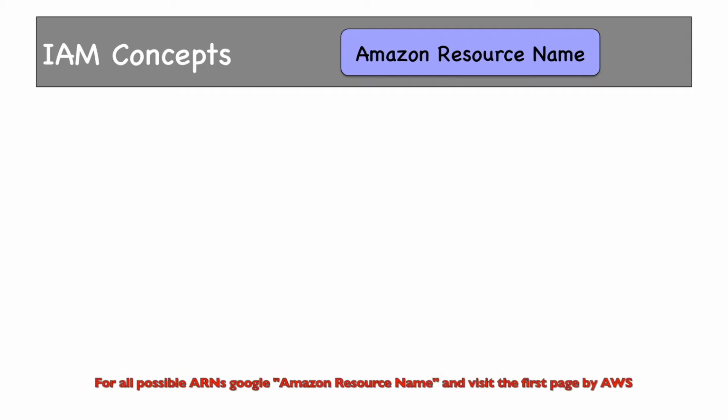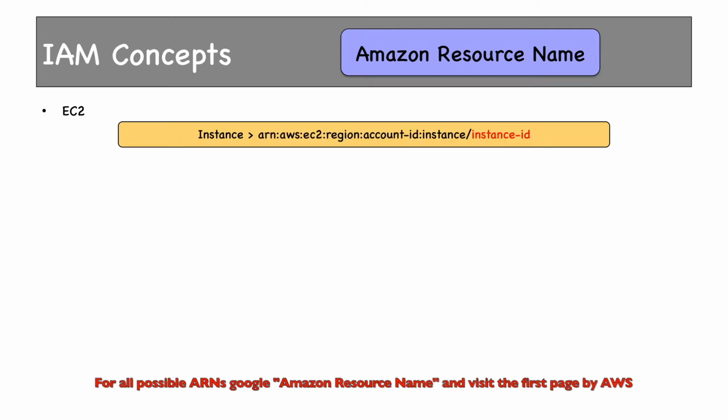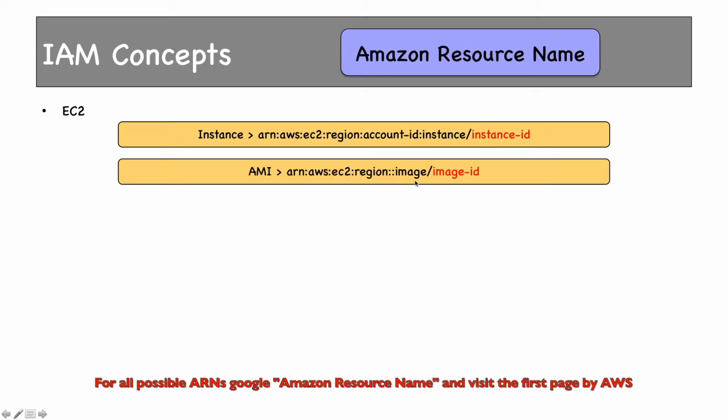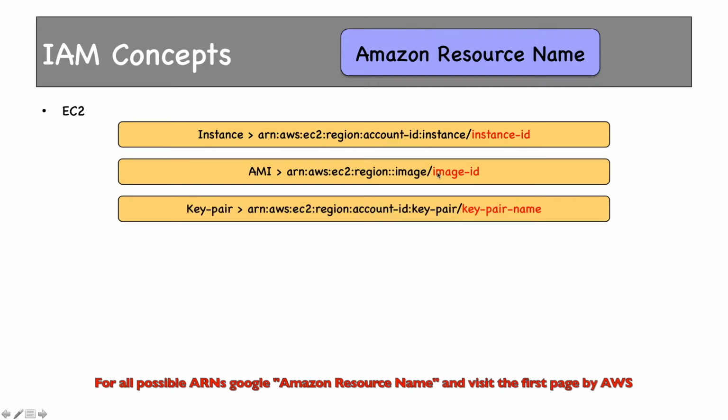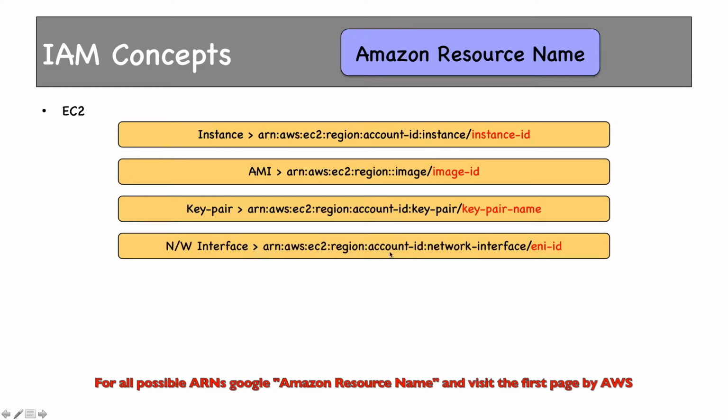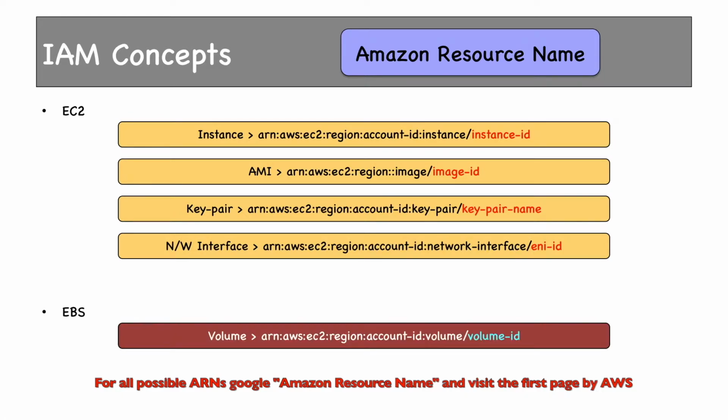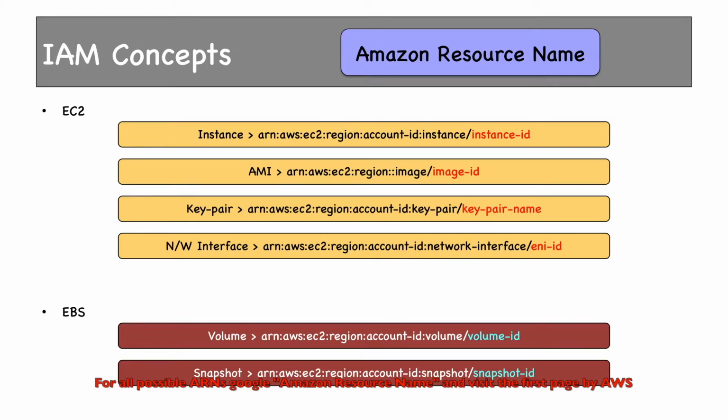Let's see some examples. In EC2 we have multiple resource types. This is for the EC2 instance itself. The resource type is instance and then slash the instance ID, which is the resource. This is for AMI. The resource type is image and the image ID, or the AMI ID, is the resource belonging to this resource type. Key pair would be represented like this in ARN. This is an ARN for a network interface or ENI. The resource type is network interface and then the ENI ID. For EBS, this is the EBS volume. This is the ARN for an EBS snapshot.